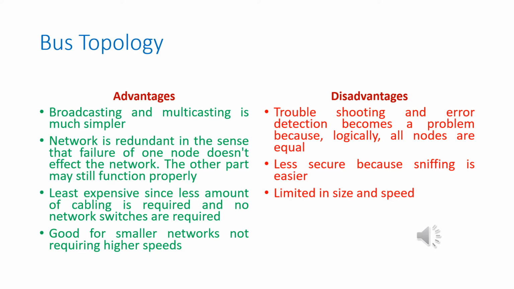Now coming to the disadvantages of bus topology: troubleshooting and error detection become a problem because logically all nodes are equal. The next disadvantage is it is less secure because sniffing is easier. And the third disadvantage is that it is limited in size and speed.